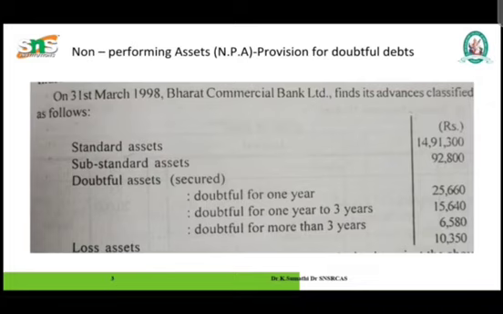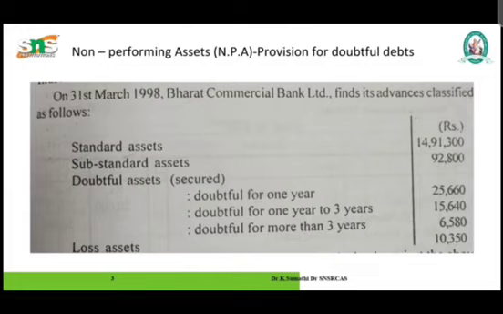However, for the year ending 31st March, banks are required to create a provision of 0.25% on standard assets, on a global loan portfolio basis and not on domestic advances alone. So for standard assets, the provision we create is 0.25%.